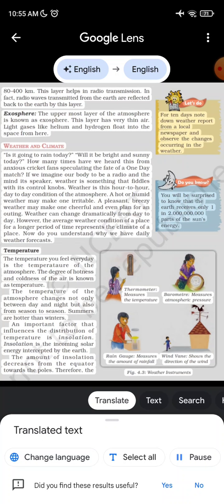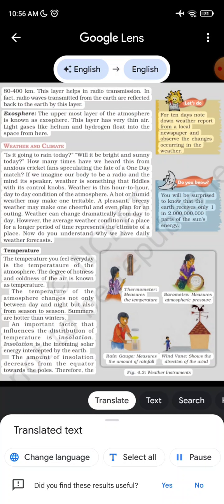Temperature. The temperature you feel every day is the temperature of the atmosphere. The degree of hotness and coldness of the air is known as temperature. The temperature of the atmosphere changes not only between day and night but also from season to season. Summers are hotter than winters. An important factor that influences the distribution of temperature is insolation. Insolation is the incoming solar energy intercepted by the Earth. The amount of insolation decreases from the equator towards the poles.